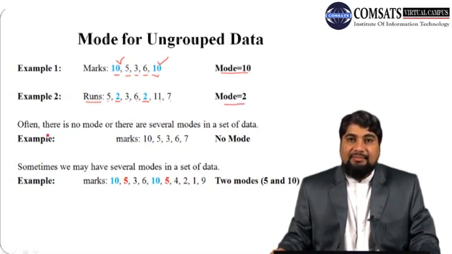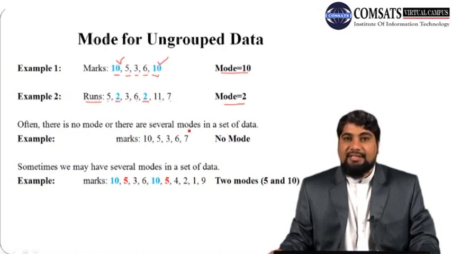Sometimes there is no mode, or there may be several modes in a data set. So for example, let us consider this data of marks of the students. In this case, we have marks of 5 students: 10, 5, 3, 6 and 7. None of the numbers is repeating, and each of these 5 numbers is occurring only one time. So we can say that our data contains no mode.